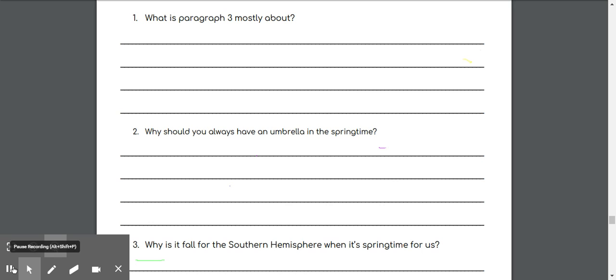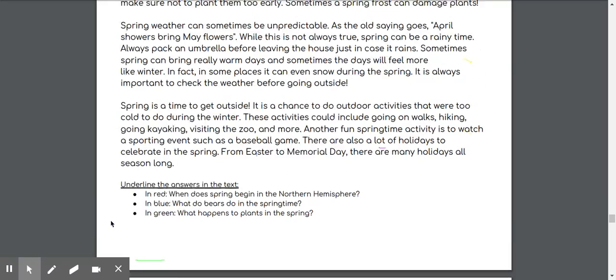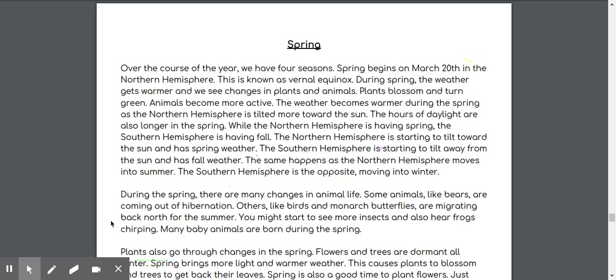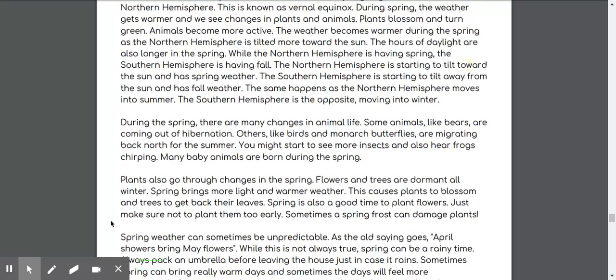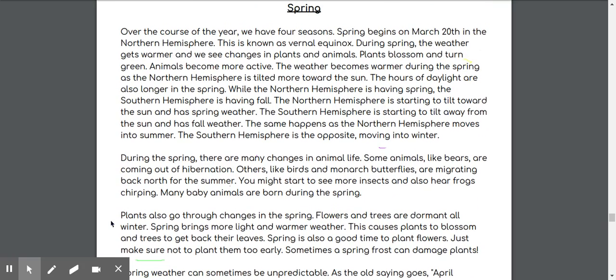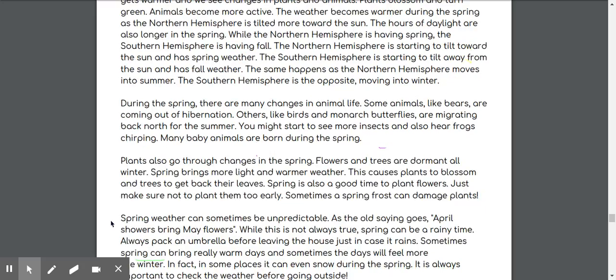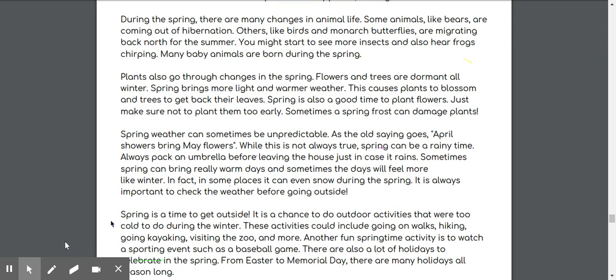Question number 1 says, what is paragraph 3 mostly about? So I'm going to go back and look in paragraph 3 because I know it's so important to find evidence in the text. Paragraph 1, paragraph 2, paragraph 3. Paragraph 3 is about plants. So you should reread this paragraph and then write a full sentence saying what this paragraph is about.